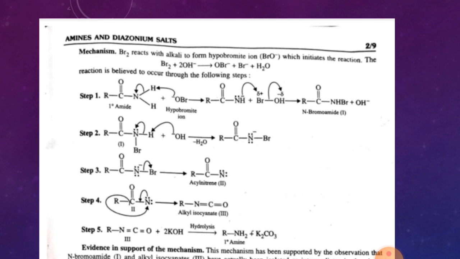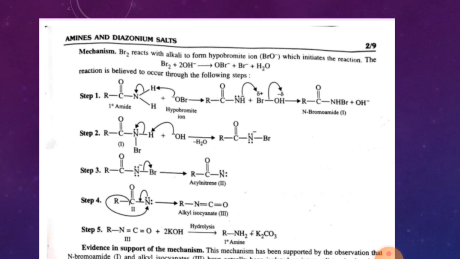This BrOH is slightly polarized because OH is more electronegative than Br. So O gets a partial negative charge and Br gets a partial positive charge. The lone pair on this NH negative attacks Br, and the bond pair of BrOH shifts to OH.